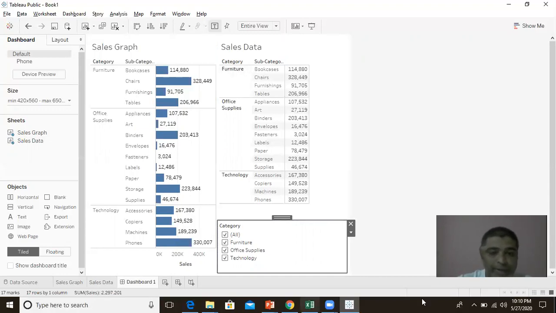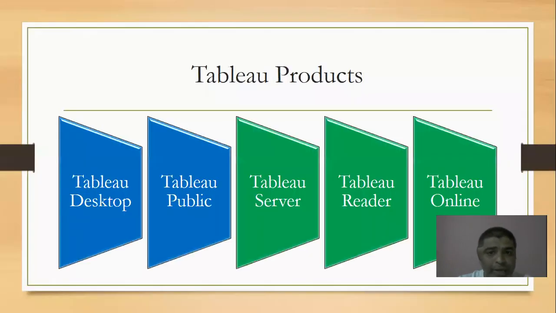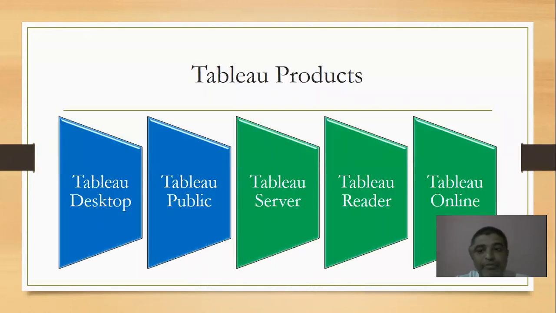Okay, let us come back. So this can be done very easily with the help of Tableau. Now, when it comes to Tableau, we have 5 different products. We have Tableau Desktop and Tableau Public, which are mainly for developers for creating reports, graphs and dashboards. And when you want to publish, we again have different products: Tableau Server, the Reader and Tableau Online.